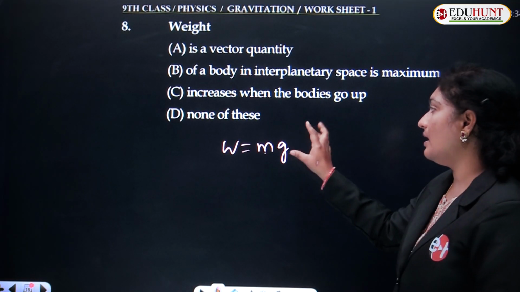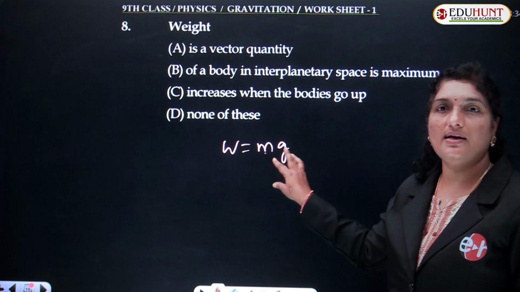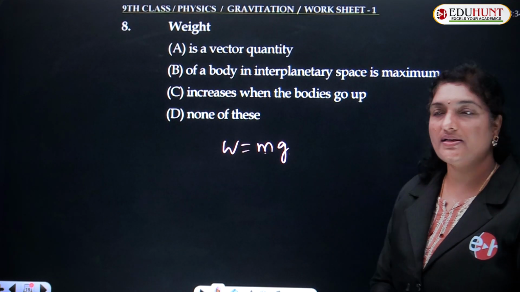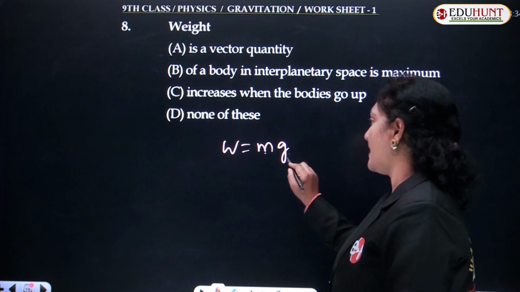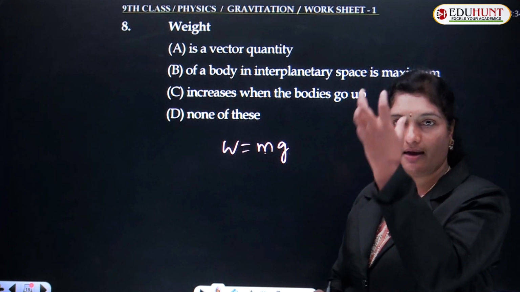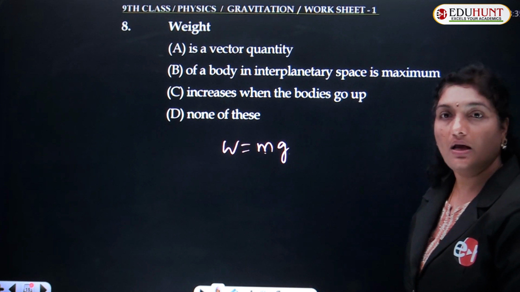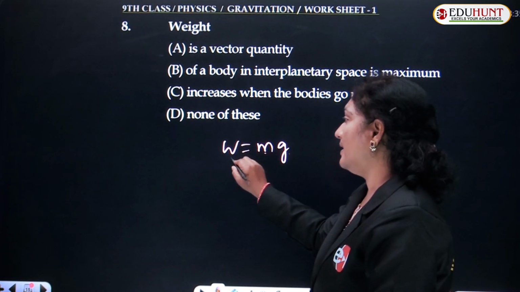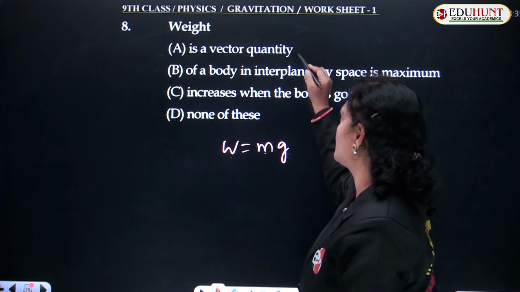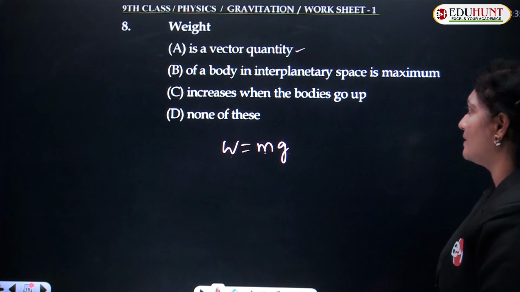Whenever a physical quantity has both magnitude and direction, it is termed a vector quantity. As g has a direction, weight must also have a direction. The weight of the body is always pulled towards the center of the earth. Hence, it is a vector quantity.